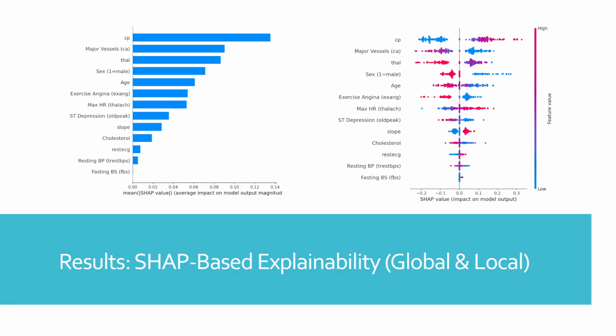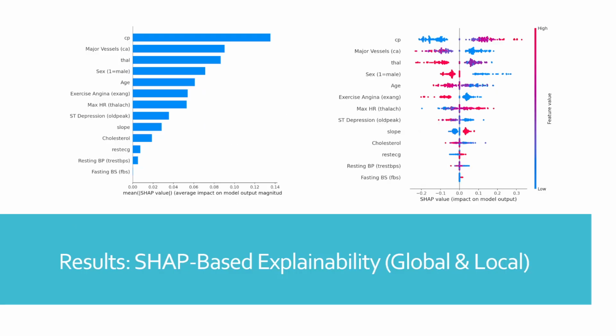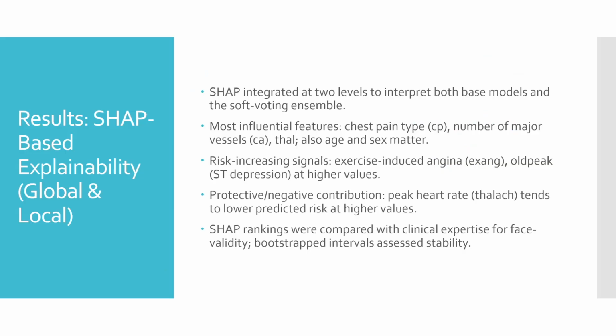Global SHAP analysis ranks clinically meaningful contributors at the top. Chest pain, number of major vessels, and thallium test show the strongest positive impact on predicted risk. Age and sex are consistently important. Exercise-induced angina and ST depression tend to increase risk at higher values, while maximum heart rate often acts as a protective factor. These effects align with domain knowledge and support trust.